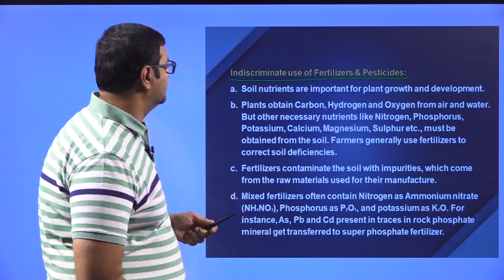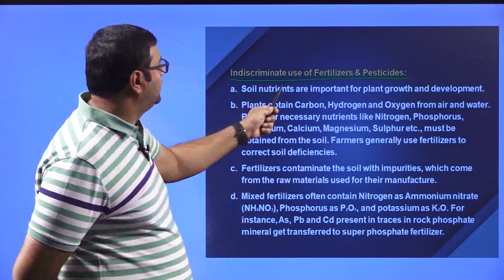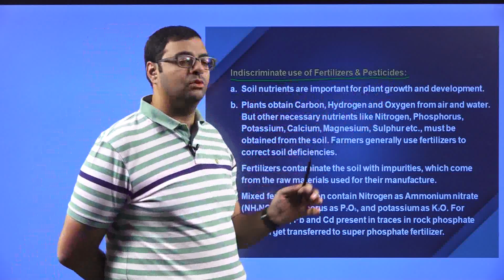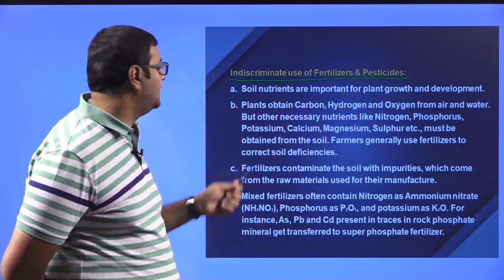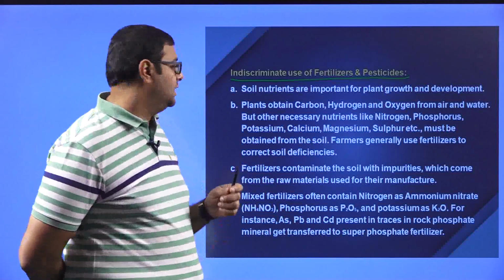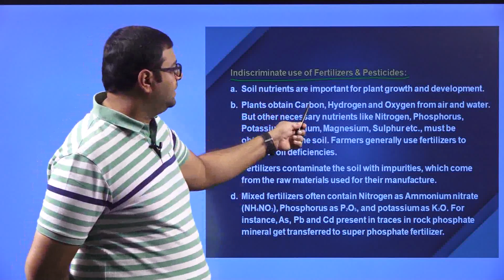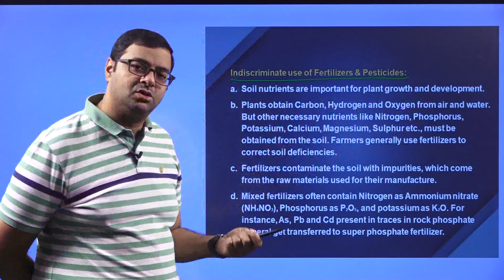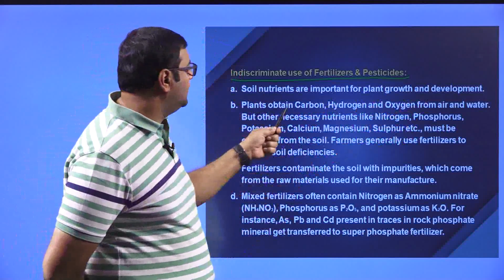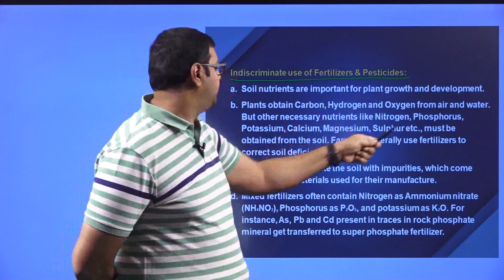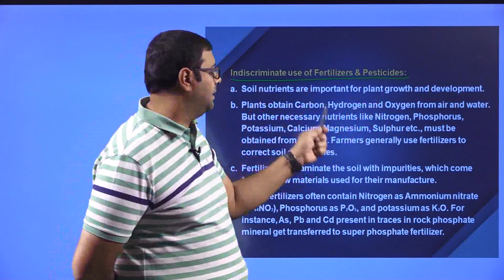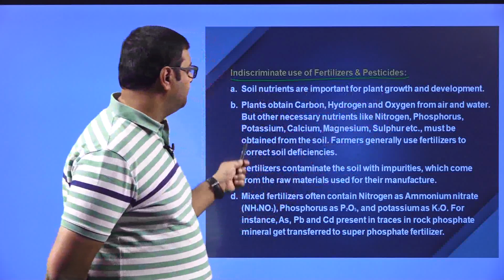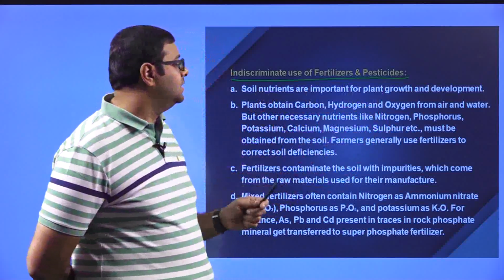Okay, let's go on with it. Now, soil nutrients are important for plant growth and development. We all know that they are very important. Plants obtain carbon, hydrogen and oxygen from air and water. But other necessary nutrients like nitrogen, phosphorus, potassium, calcium, magnesium, sulfur, etc. must be obtained from the soil.